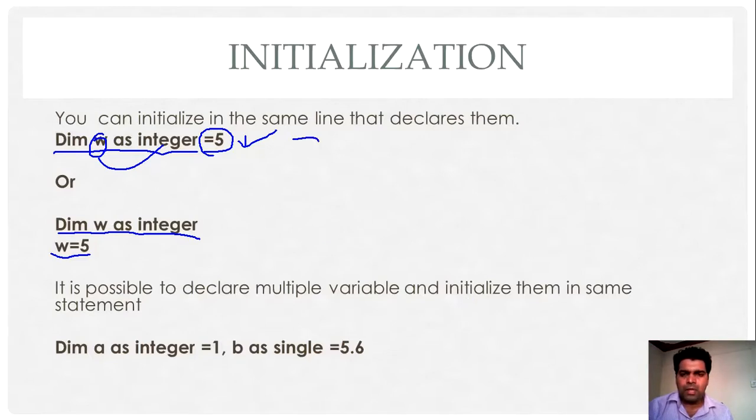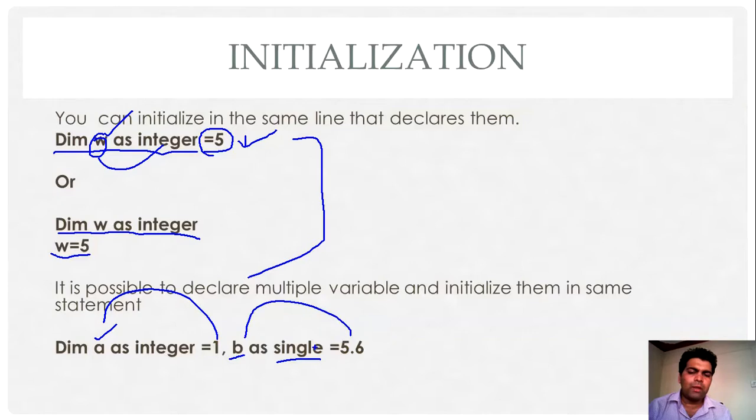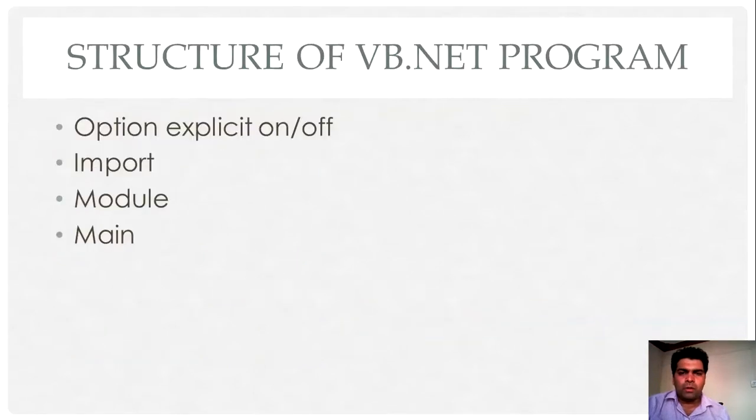Now in the first example, we declared only one variable and initialized it. In the second example, we declared multiple variables on the same line and initialized them in the same single line. Here, a is an integer type variable and the initial value of a is 1. Similarly, b is a single type variable and the initial value of b is 5.6. So in this way you can declare multiple variables in the same line, as well as initialize those multiple variables in the same statement. This is possible in VB.NET.